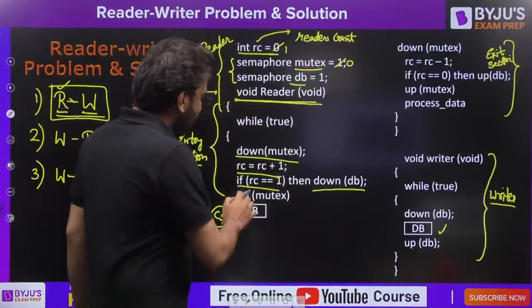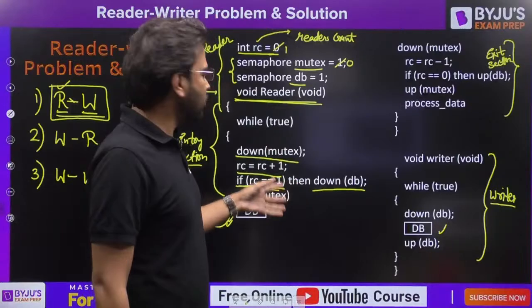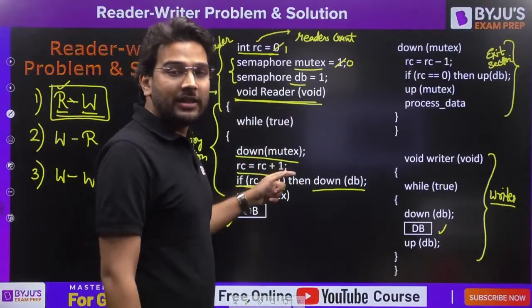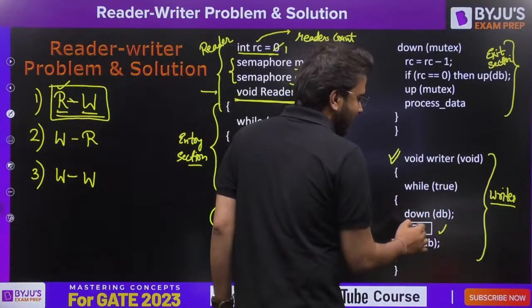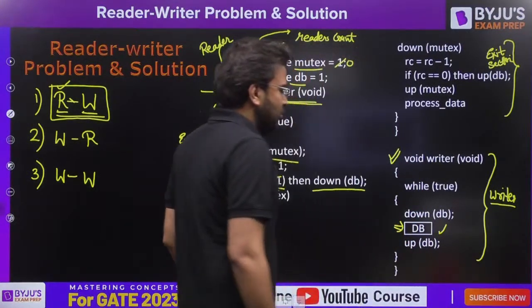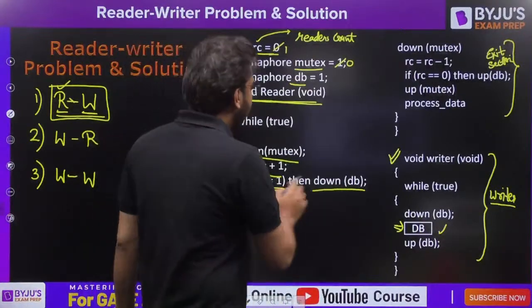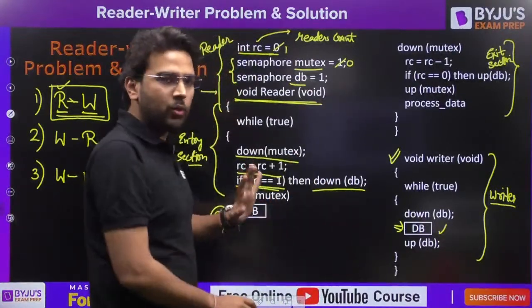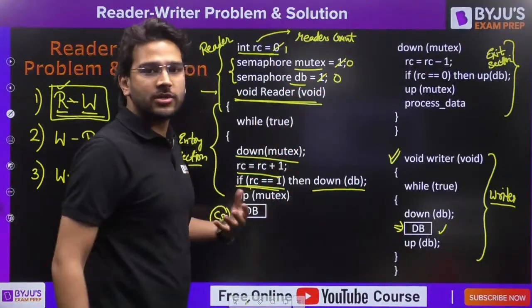So when a reader arrives, I don't want my writer to access this critical section. That is why I'm performing down of DB. RC is equal to 1, yes, so I perform down of DB, it is 0 now.